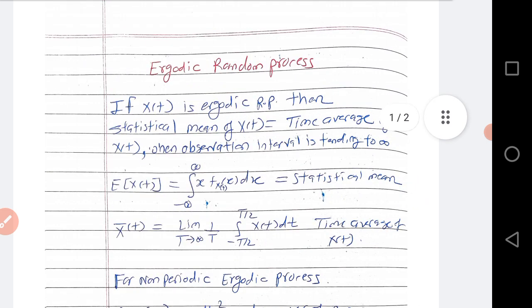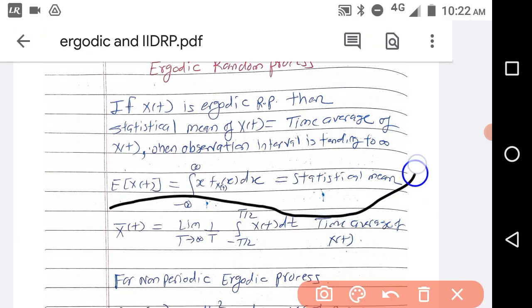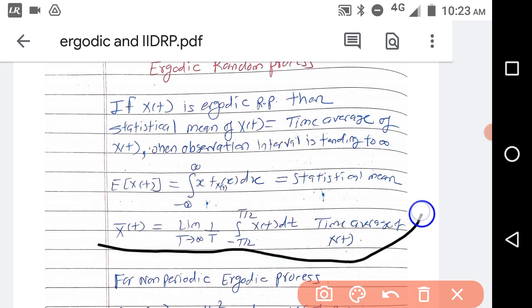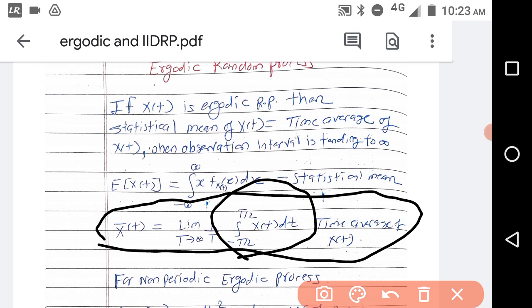So you know the statistical mean, this is the formula for the statistical mean: the integral from minus infinity to infinity of x times f(x), where x is the value taken by the random process, and this is the PDF of that random process. And this is the time average of x(t), where you are taking the area under the random process from minus T by 2 to T by 2, multiplied by 1 by T, and the limit T tends to infinity.